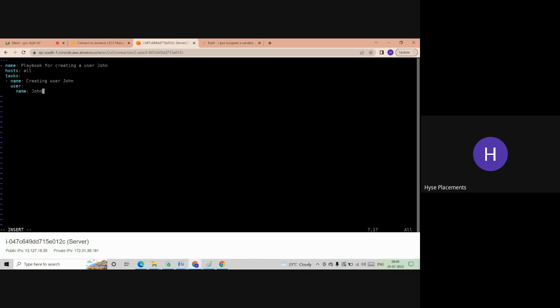Are you understanding or not? This playbook will be used to create a user. The username is John. If I execute this playbook, a user will be created with the name John. That is the job of the script. Now I want to create a user with the name Rohit. I have to write a playbook, right? In that playbook, instead of the name, what name do I have to give?